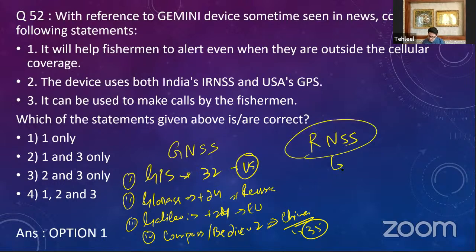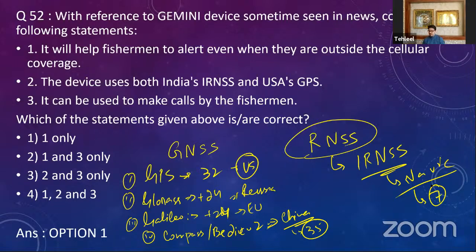In comparison to this, we have regional navigation satellite systems, and precisely we have IRNSS, that is India's regional navigation satellite system, known as NAVIC. This NAVIC is India's regional navigation satellite system with a constellation of 7 satellites, in which 4 satellites are in geosynchronous orbit and 3 satellites are in geostationary orbit.